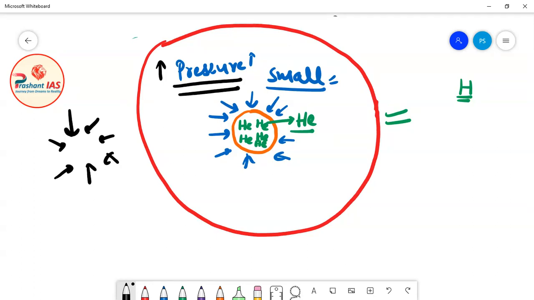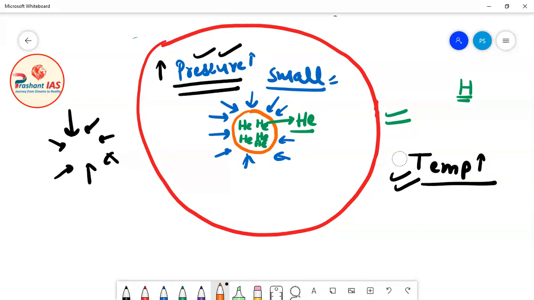Now friends, if the pressure increases, then the temperature will also increase. So what is happening is that the gravitational force is compressing the core, so the pressure of the core is increasing, and as the pressure of the core is increasing, the temperature inside the core is also increasing. Now friends, with time the temperature will increase, and the time will come when the temperature will be so high that it will become suitable for the helium fusion reaction to take place.